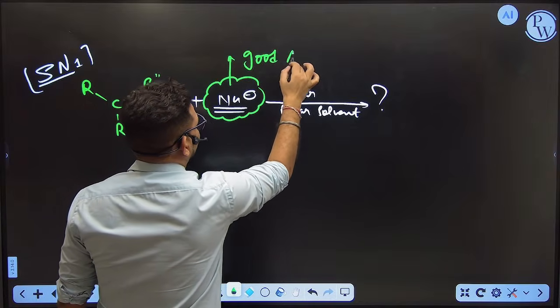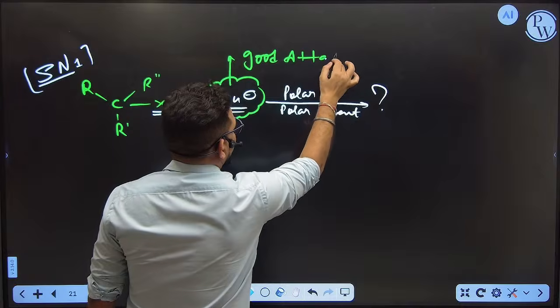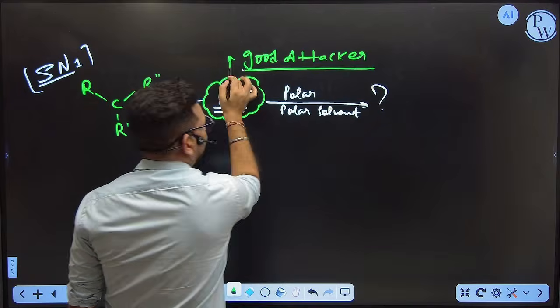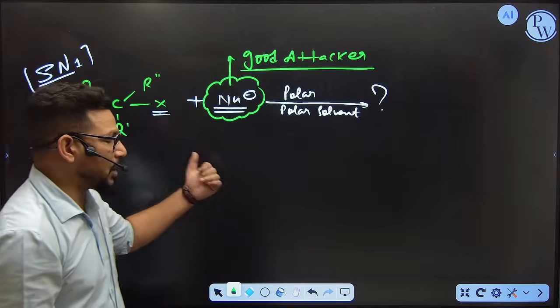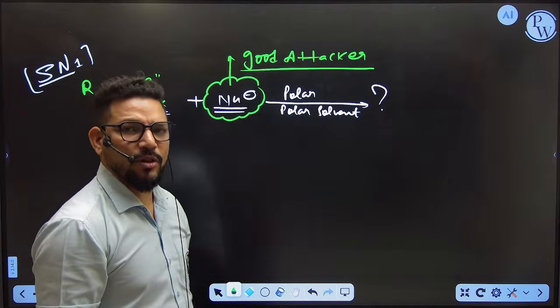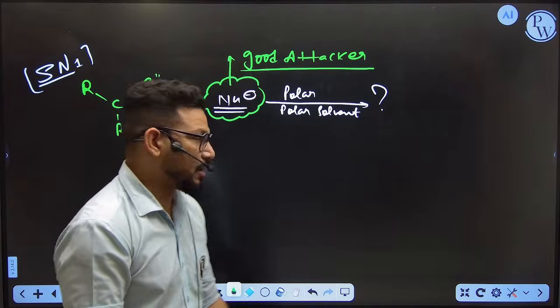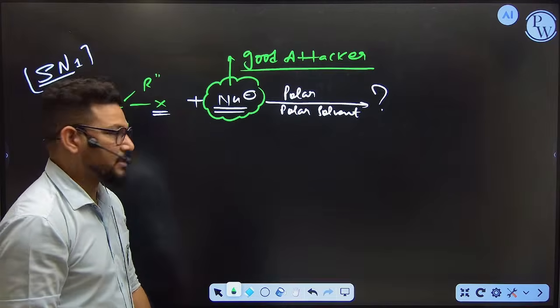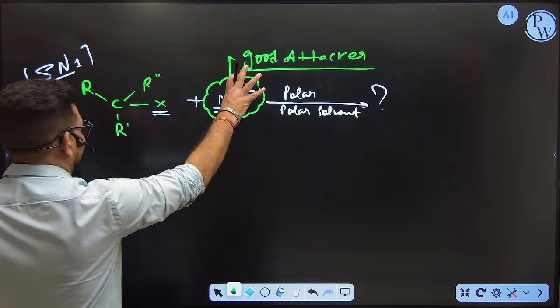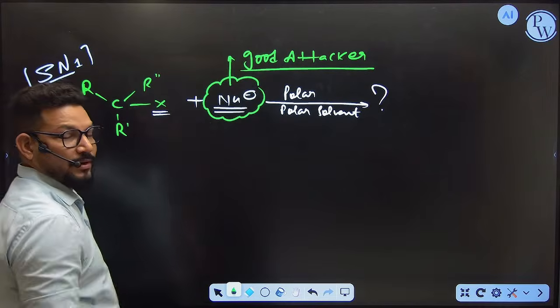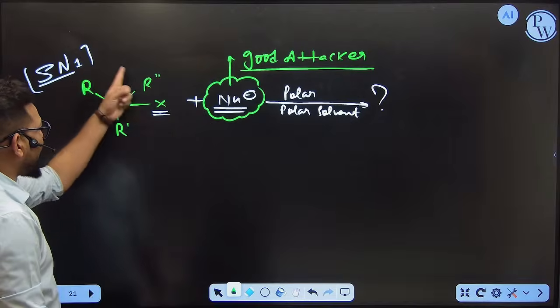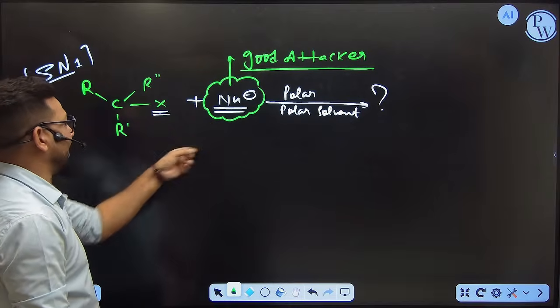I already told you, it has more dispersion of charge, so it is a more electron dense ion. If it is a more electron dense ion, then it is going to attack the positive charge in a very fast manner because it is a dense negative charge. So the nucleophile is waiting to attack the positive charge. So it is my duty to provide a positive charge in this molecule so that it can attack.